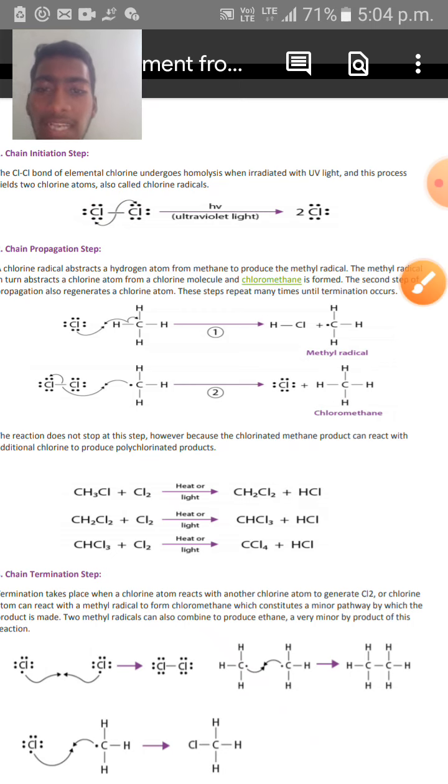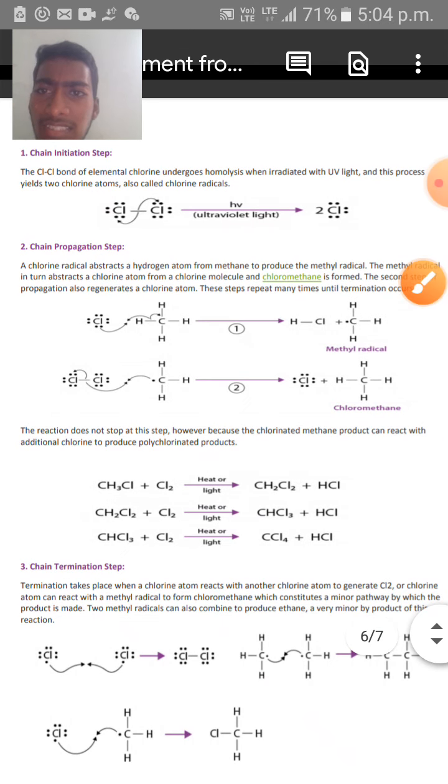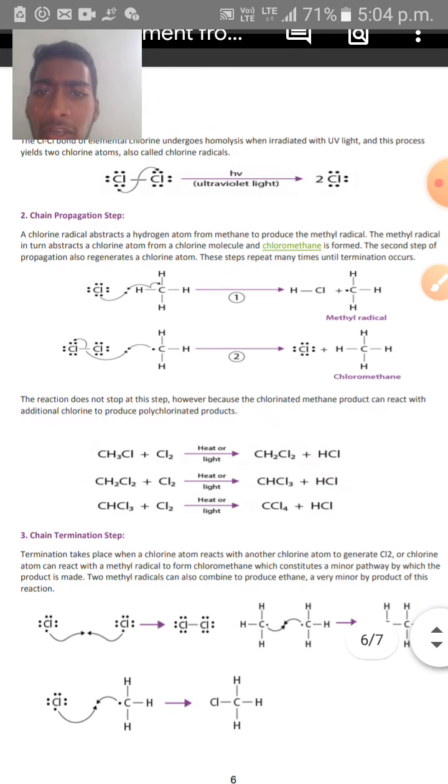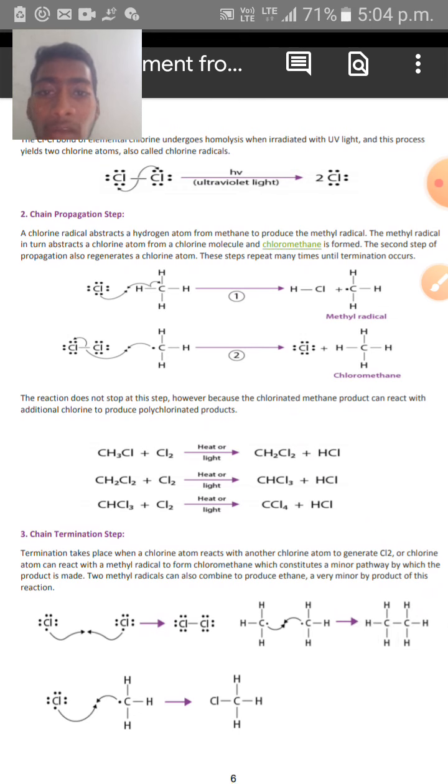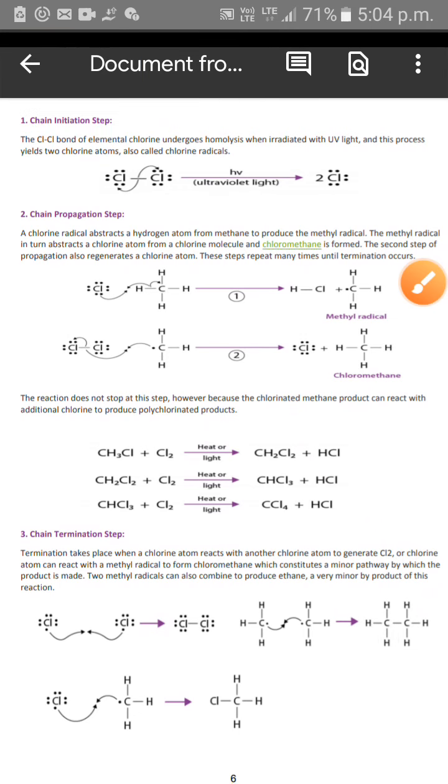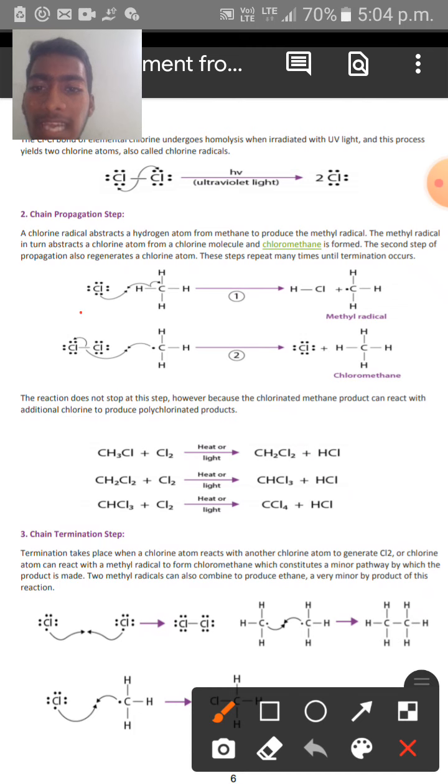And in the second step, the chain propagation step, a chlorine radical abstracts a hydrogen atom. It receives a hydrogen atom from the methane molecule. See here, in this reaction, you can observe clearly that this chlorine radical abstracts a hydrogen from the methane molecule to produce a methyl radical. A methyl radical is produced on the product side along with the formation of hydrochloric acid.